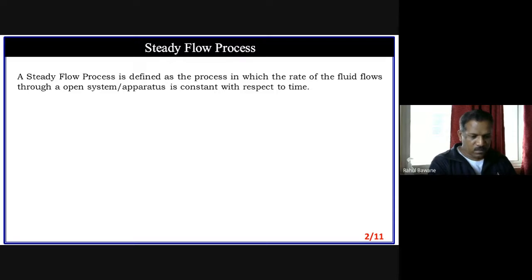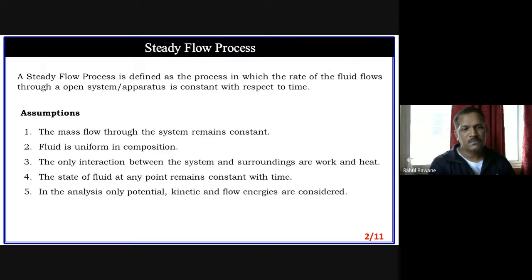Now for this we have to make some assumptions. These are the basic 5 assumptions we make for any steady flow process. One is that the mass flow through the system remains constant. It means with time there will be no increase or decrease of fluid flow supply. So the supply remains the same, constant. Even at the delivery or exhaust, the mass delivered will remain constant. So throughout the system, the flow of mass is maintained constant. That is the one assumption.